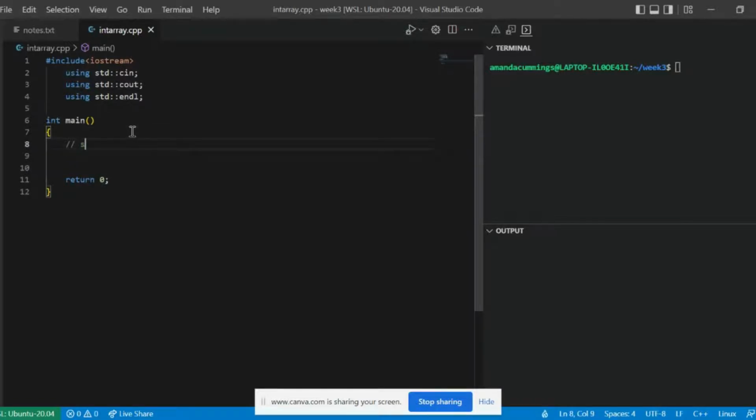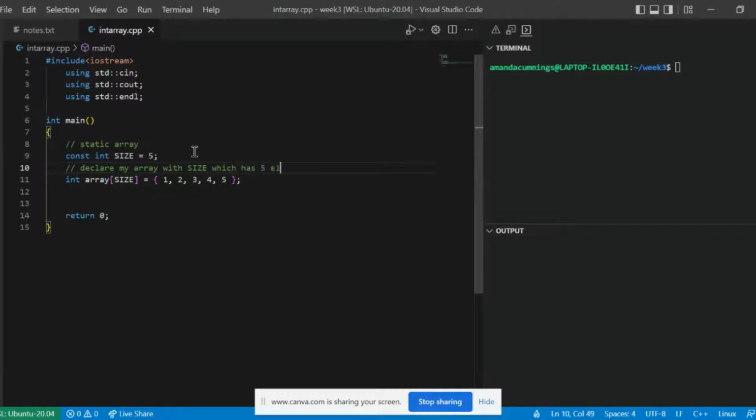Going back to my code, let's go ahead and create our static array from the beginning. So again, I'm going to start with my const variable and name it size and assign it 5. I'm going to declare my array next with my brackets with my 5 values or elements, whatever you want to call them. And I'm going to assign them the same numbers that I did previously. So this is going to be declaring my array with size, which has 5 elements inside of it.